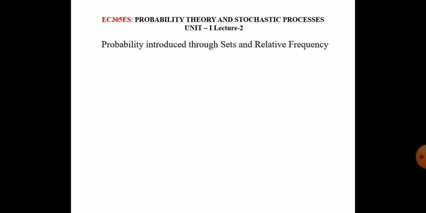What are the set operations? In set operations, we have equality. Two sets A and B are equal, denoted A equals B, if and only if A is a subset of B and B is also a subset of A. Then we call them equal. Complementation, union, intersection, null set, disjoint sets, all those things you know. We also studied Venn diagrams and identities: commutative laws, associative laws, distributive laws, and De Morgan laws.